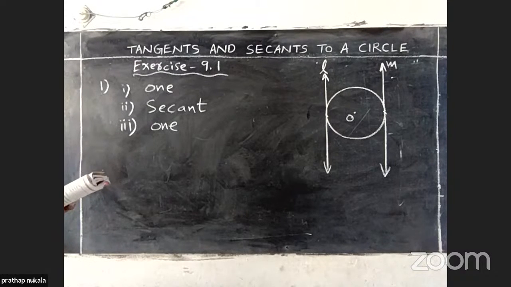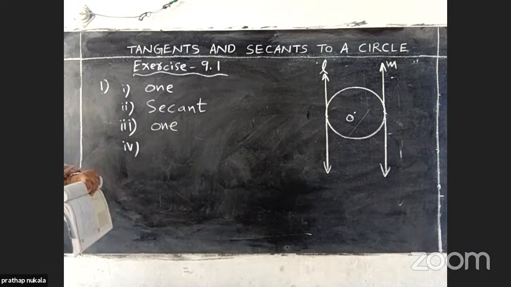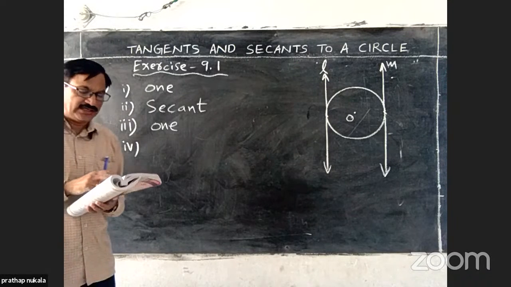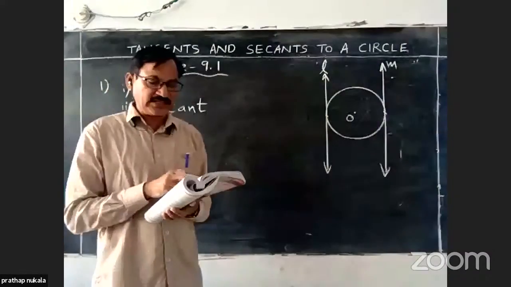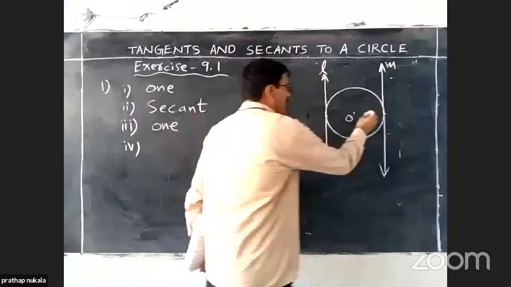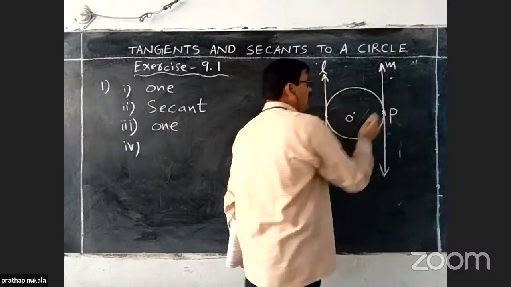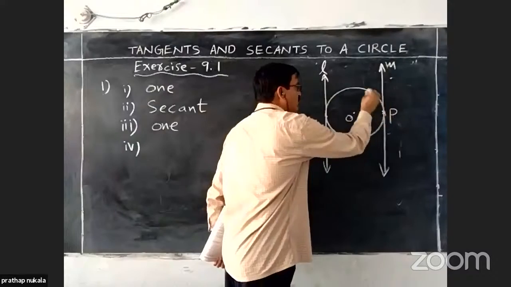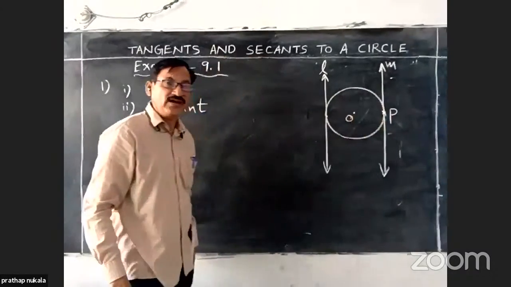That is the third bit. Next, the fourth one. The common point of a tangent to a circle and the circle is called. The common point here, if it is P, what is P called? This is the common point of both the circle and tangent. It is known as point of contact.